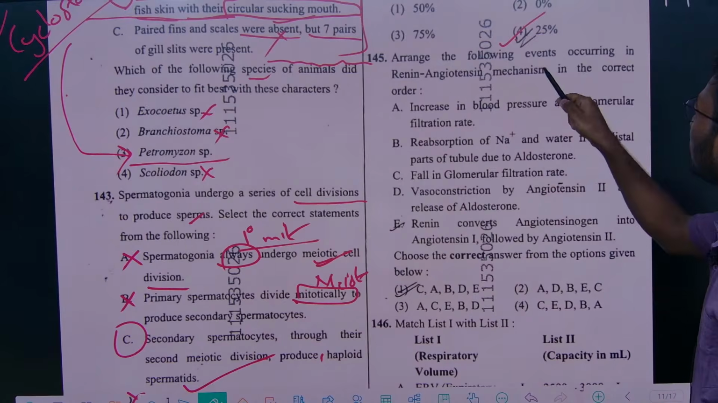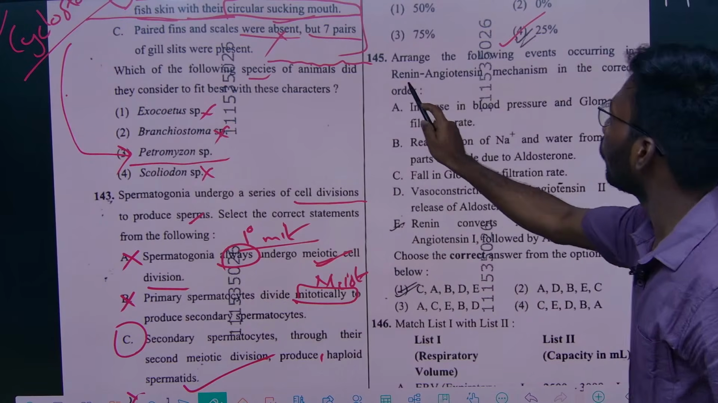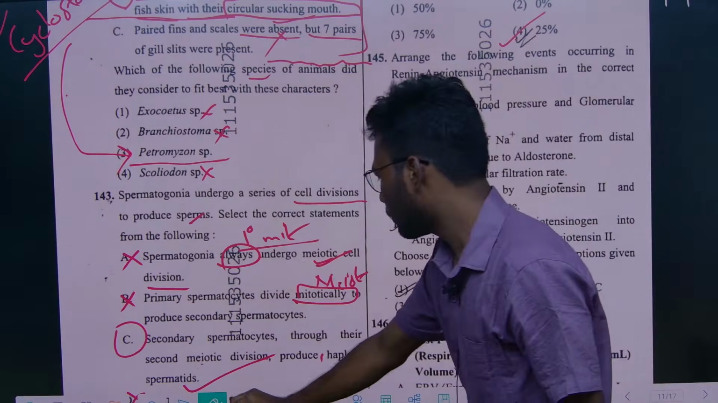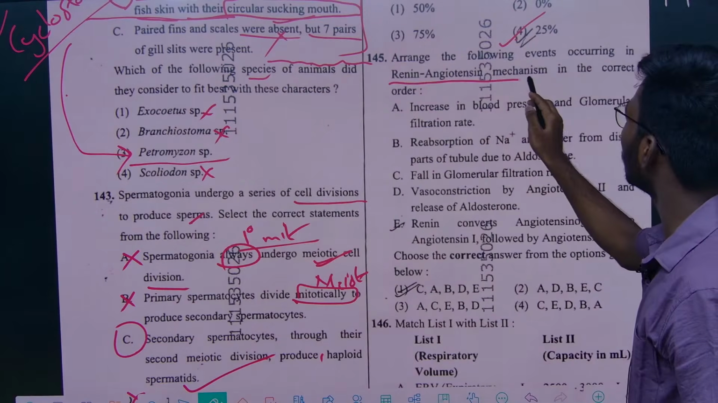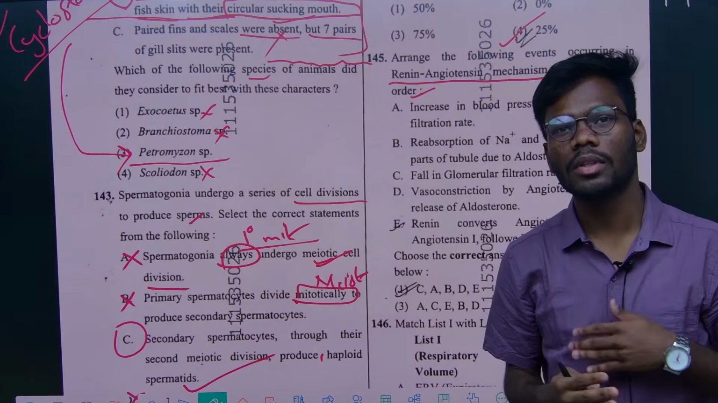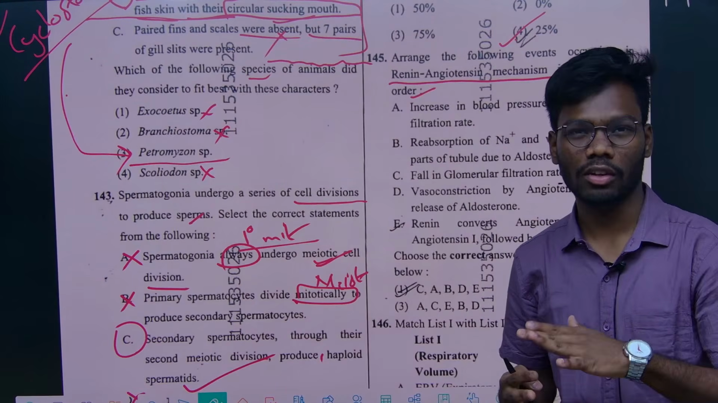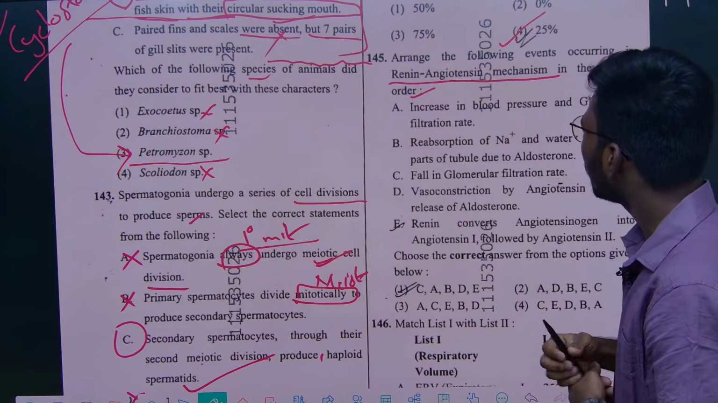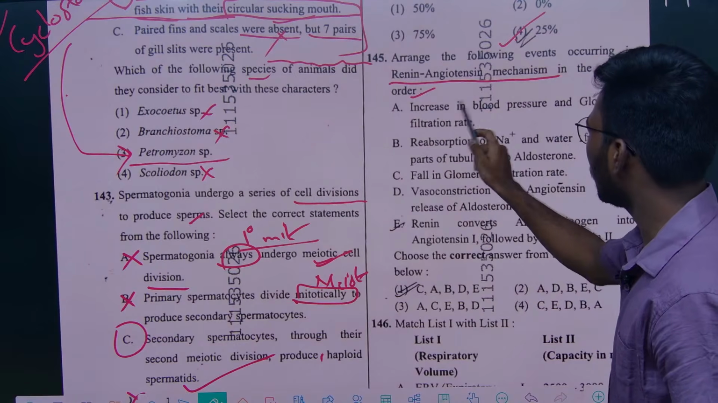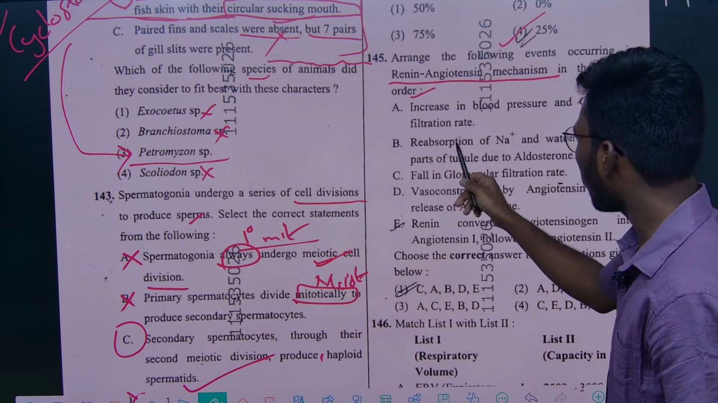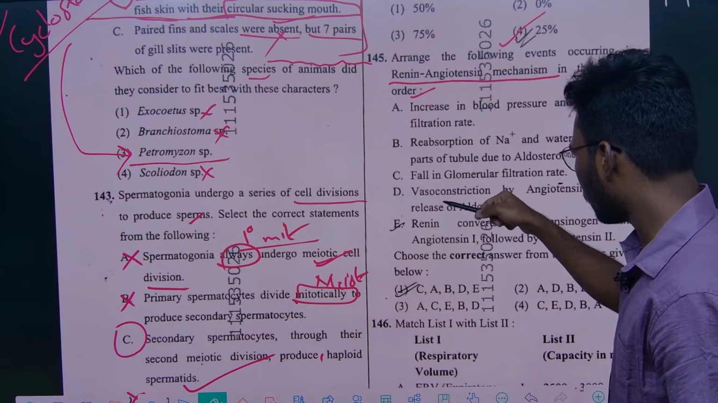Arrange the following events occurring in the renin-angiotensin mechanism in the correct order. So they are asking about this RAS mechanism, what are the steps that are going to happen in it. We'll see what is the order. They gave for the first option increase in blood pressure and glomerular filtration rate. No, this will be the last, I think. And we'll see the first.